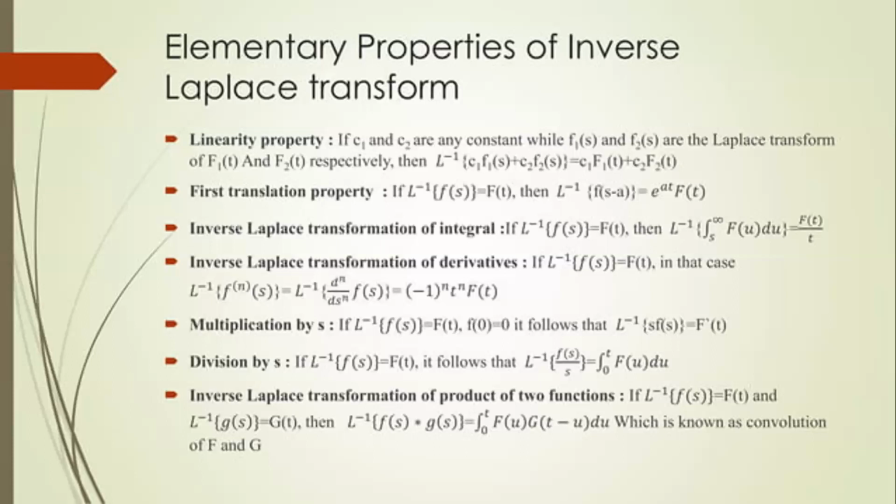If L inverse of F of s is equal to f of t and L inverse of G of s is equal to g of t, then L inverse of F of s into G of s is equal to the integral from 0 to t of f of u into g of t minus u du, which is also known as the convolution of f and g.